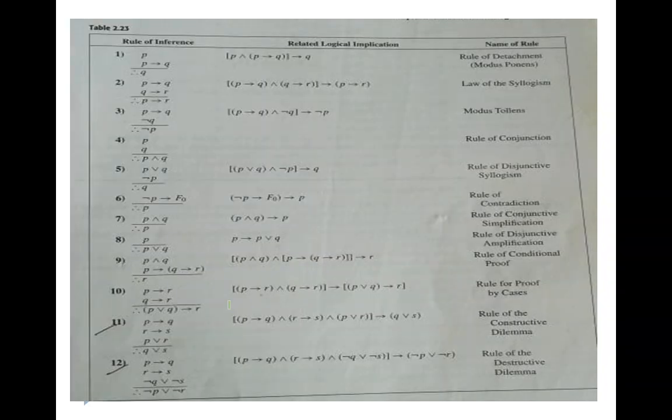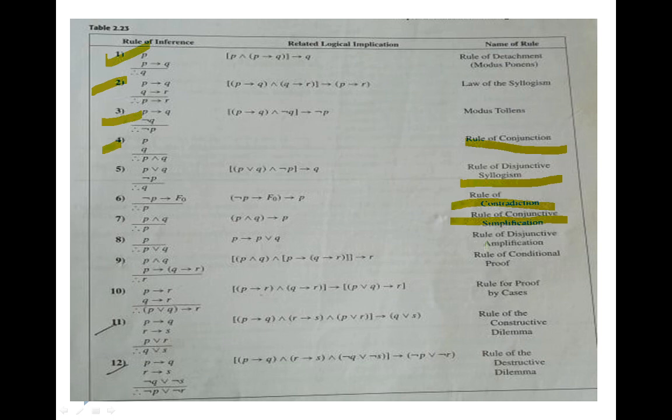Once it is done, next I'm going to write all these laws on a single page. The first law is the rule of detachment, then the law of syllogism, then modus tollens, then the rule of conjunction, then the rule of disjunctive syllogism, rule of contradiction, then rule of conjunctive simplification, then rule of disjunctive amplification, then rule of conditional proof, then rule for proof by cases, and rule of constructive dilemma, then rule of destructive dilemma. So we are going to take all these things.